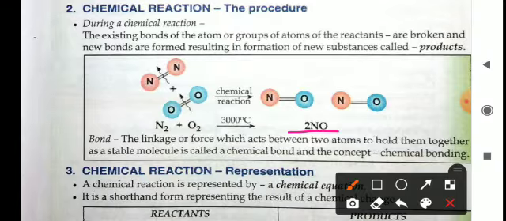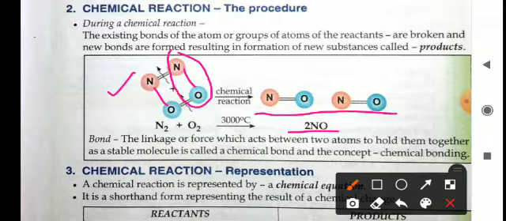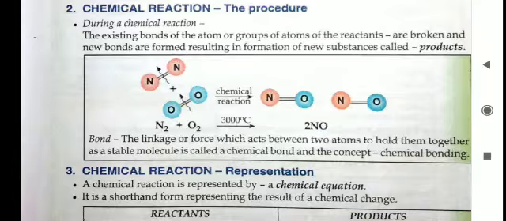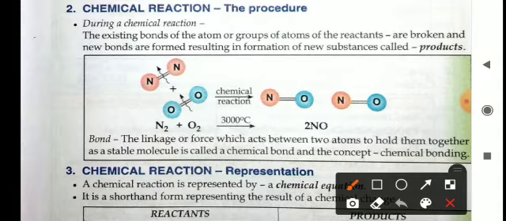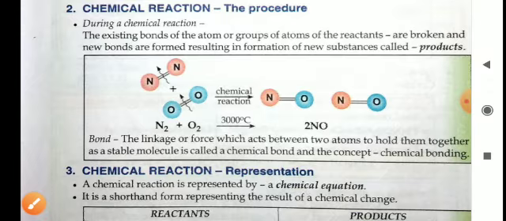So how do these reactants react and this product forms? You can see here that the bond between nitrogen and nitrogen will break, and the oxygen bond will also break, and this nitrogen and oxygen form a new bond, and this nitrogen and oxygen form a new bond. So like this, two moles of NO are formed. You can see here that in the case of reactants, bonds between the atoms are broken and new bonds between nitrogen and oxygen are formed. Okay, so it is the basic chemical reaction process.